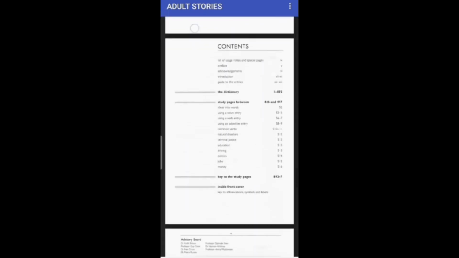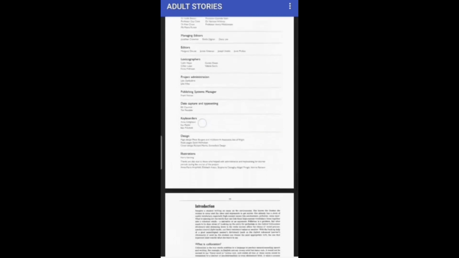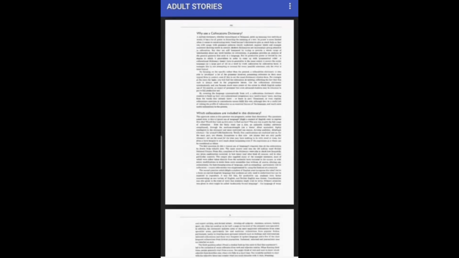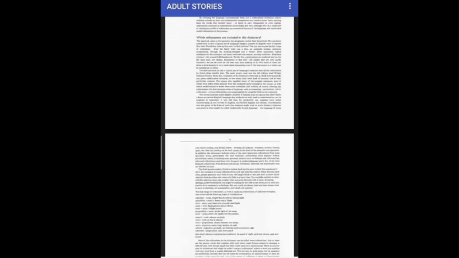Here you can see there are some pages which are loaded. There are more than 900 pages in this dictionary, so we will not see each and every page. Now let's go to the next section.